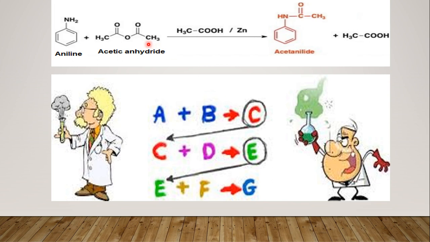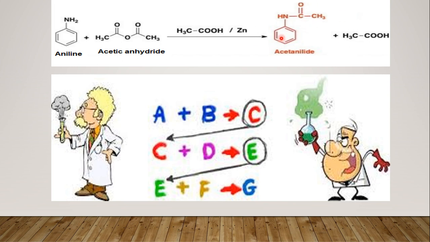As in the example of the acetylation reaction, which is our first synthesis, aniline in the presence of acetic acid and acetic anhydride reacts in the presence of zinc dust, and it gives you the product acetanilide. Here, aniline is the reactant and acetanilide is the product formed.